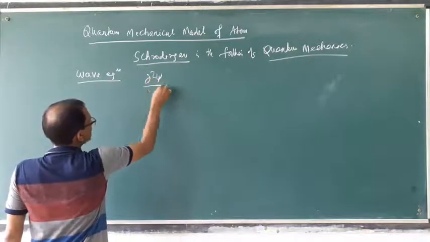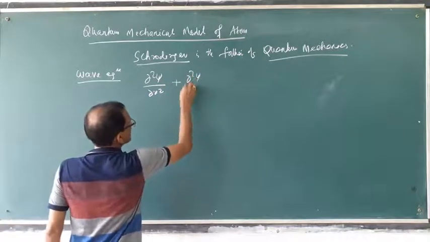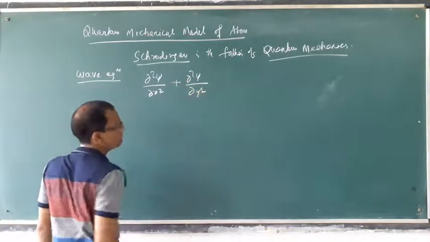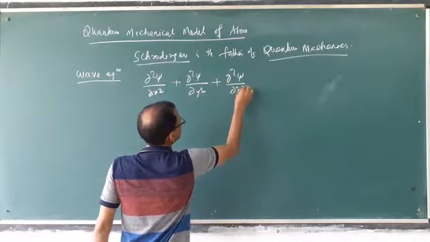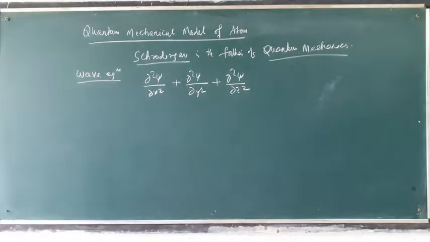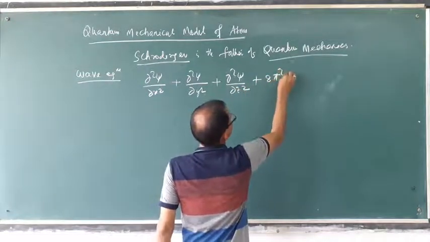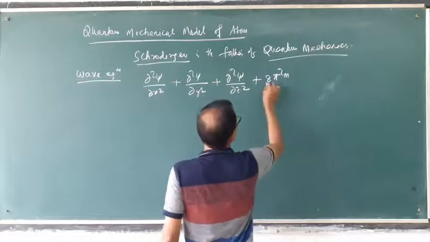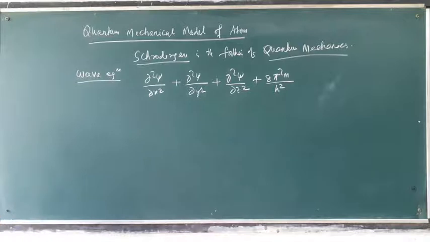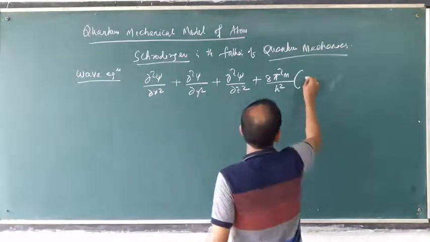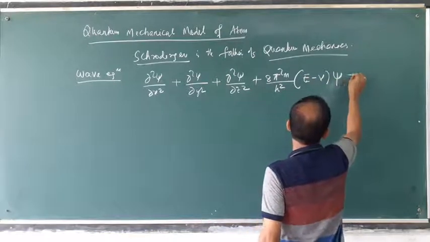Del square psi by del x square plus del square psi by del y square plus del square psi by del z square plus 8 pi square m by h square, into E minus V, into psi is equal to 0.